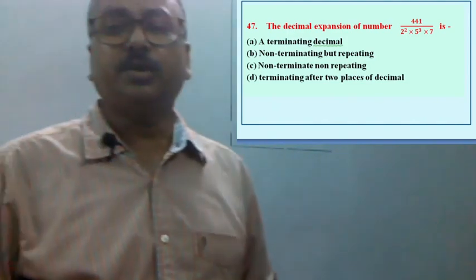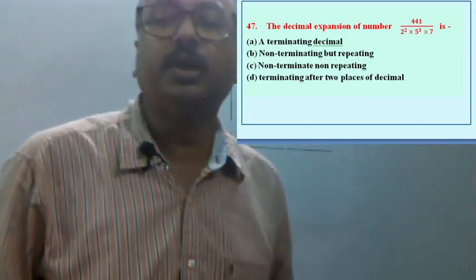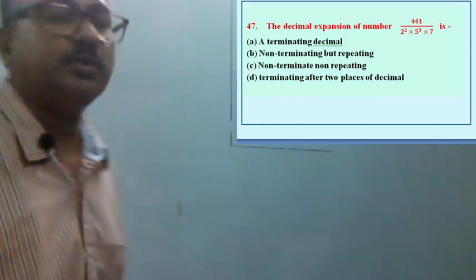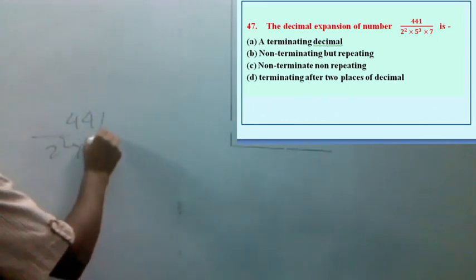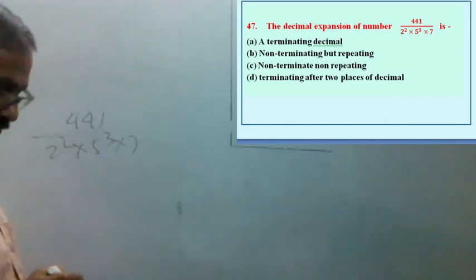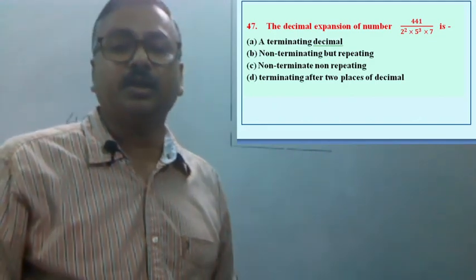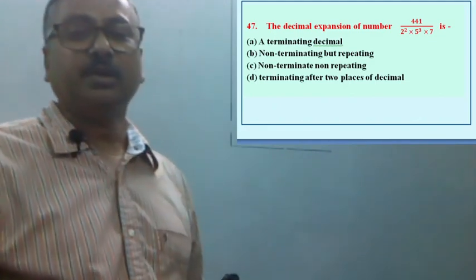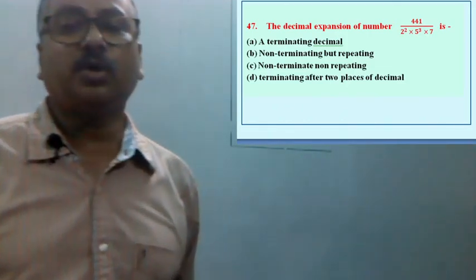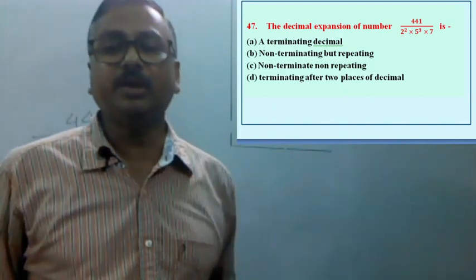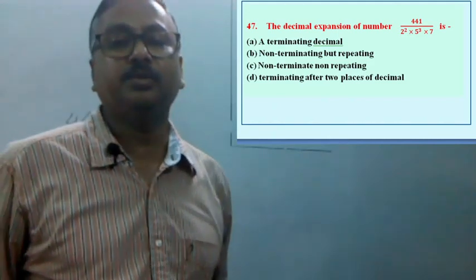Decimal expansion of 441 divided by 2 square 5 cube 7. So now the question is the decimal expansion of this number. Here it was not mentioned after how many places it will terminate. So for decimal expansion, the options given are terminating decimal, non-terminating decimal. Now since 7 is there, this is definitely non-terminating, but repeating. So option B is the correct option.